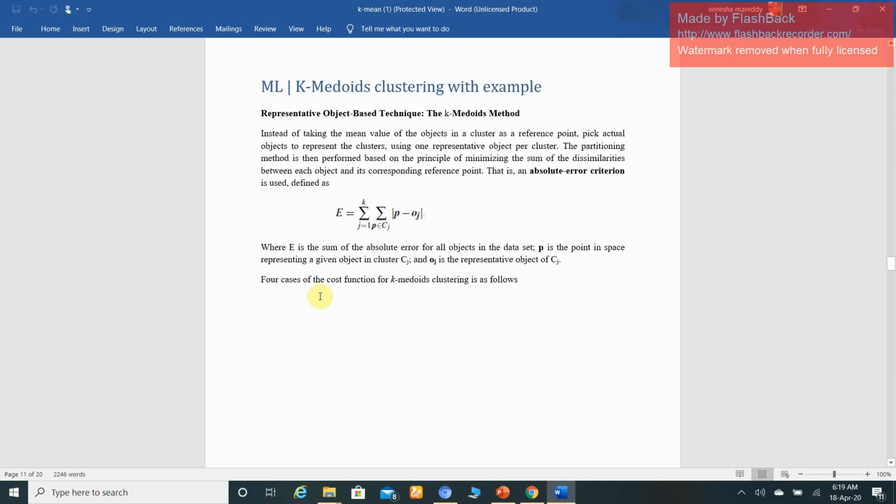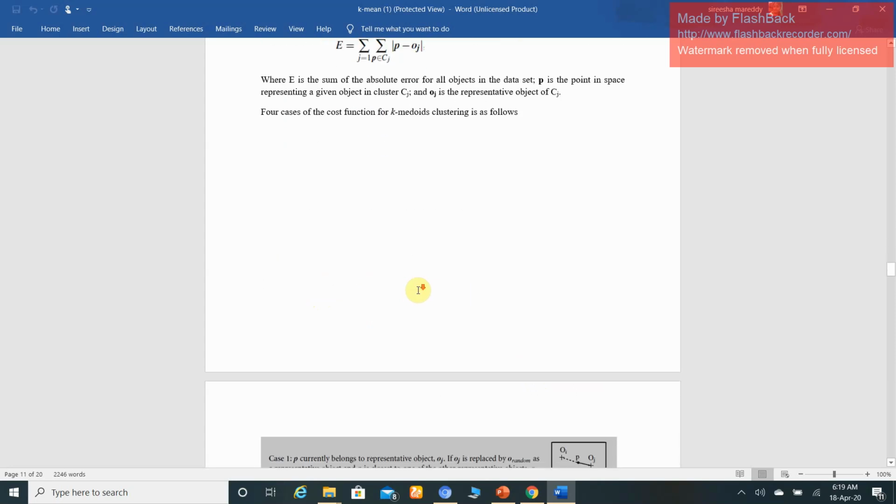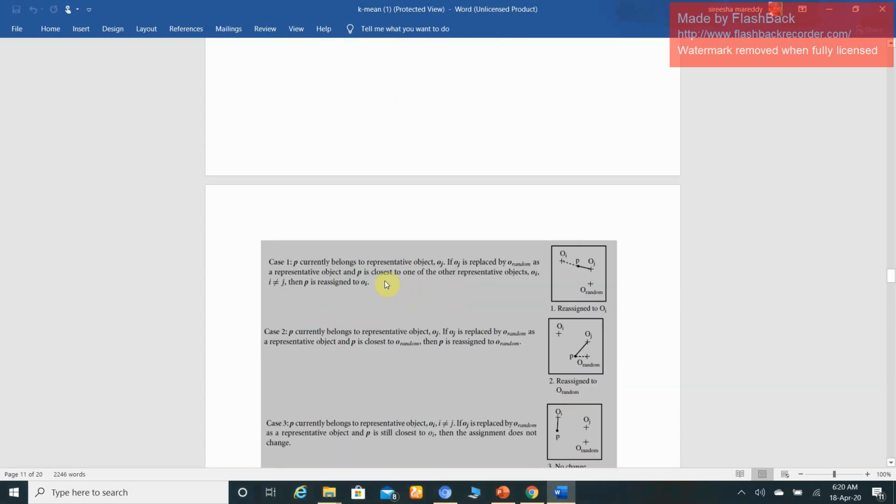Okay, for understanding this problem, here we have four cases of the cost function for K-medoids clustering. They are as follows. The first case: P currently belongs to representative object Oj. P initially belongs to, that is, before swapping P refers to Oj, right?